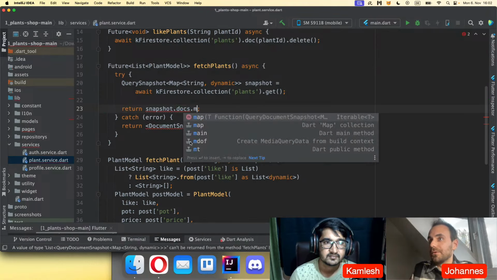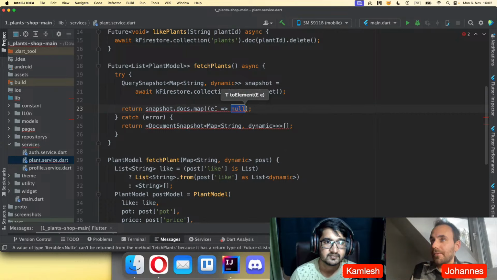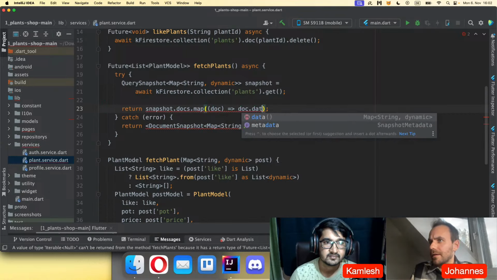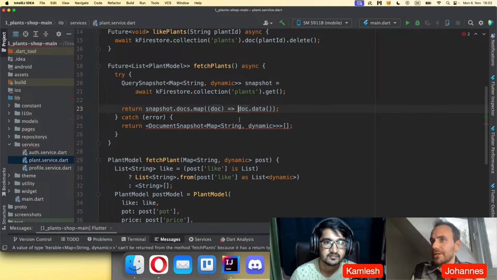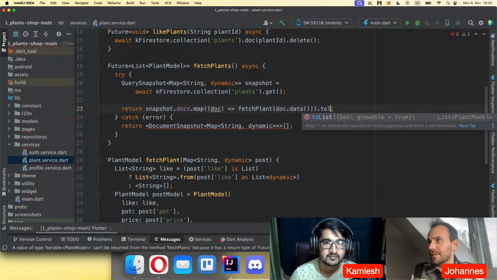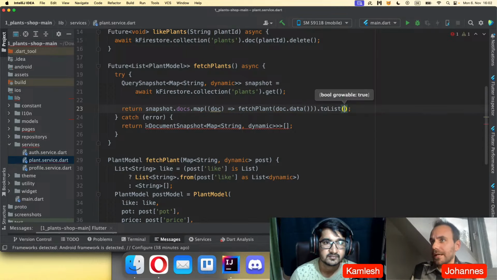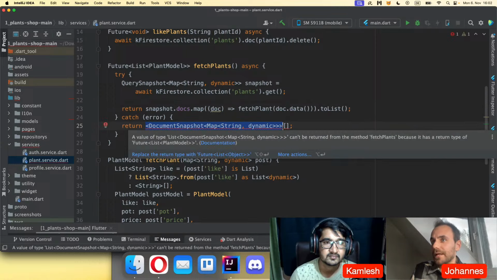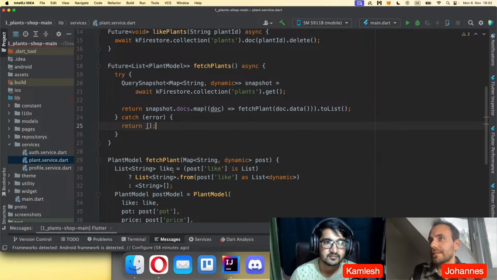And then you can do the mapping directly here. So I guess it will be like this, document data, and then we can take this function that he has created, and toList, and then we return it like this. Here you also don't need to write this code, it's not necessary. And also, with these kinds of long things, you usually don't need to write all the types every time.